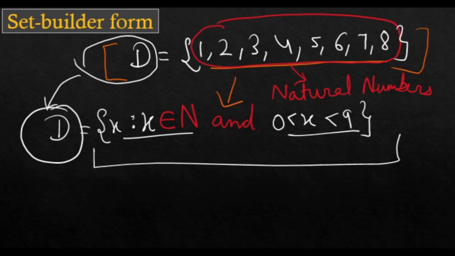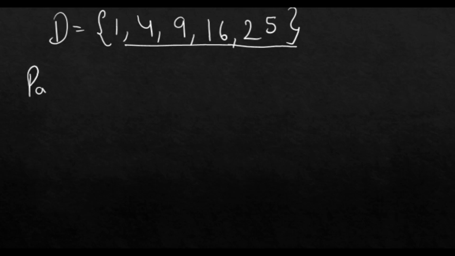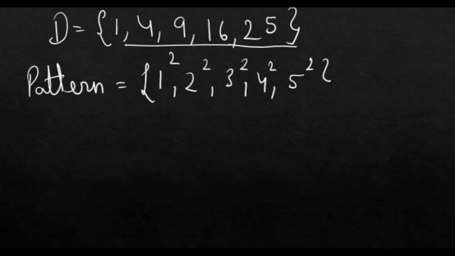You can try it with another example. D having elements 1, 4, 9, 16, 25. What pattern do we see here in the collection of objects? I think the pattern is the square of natural numbers.